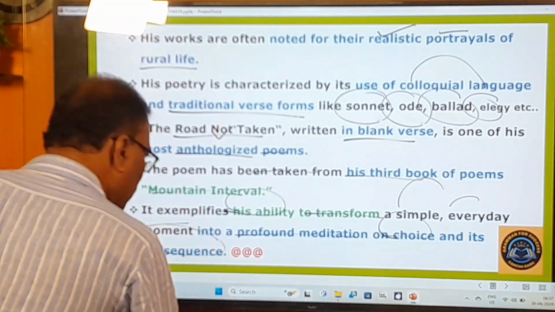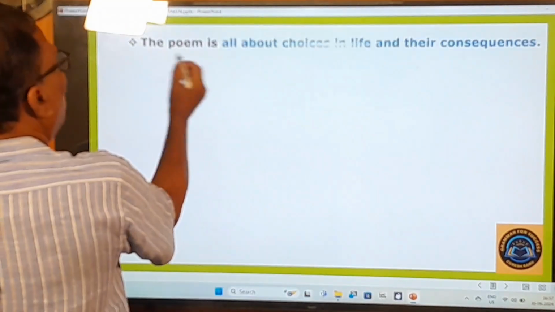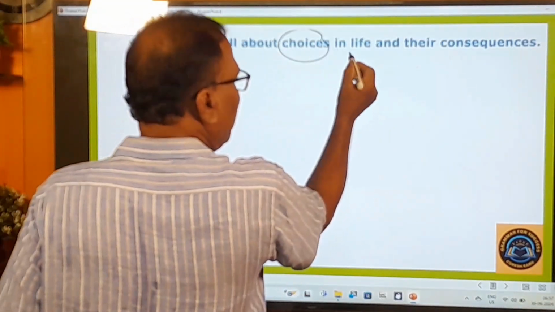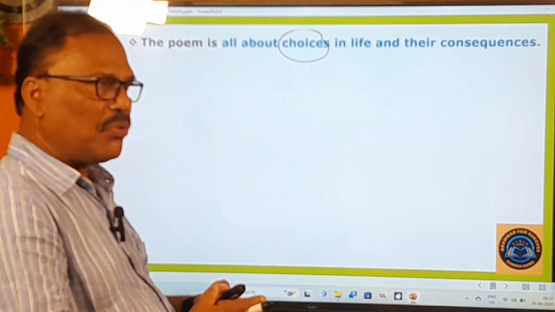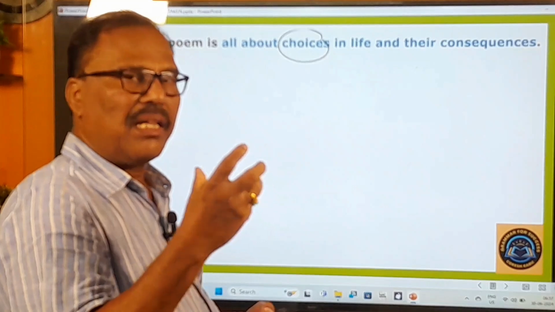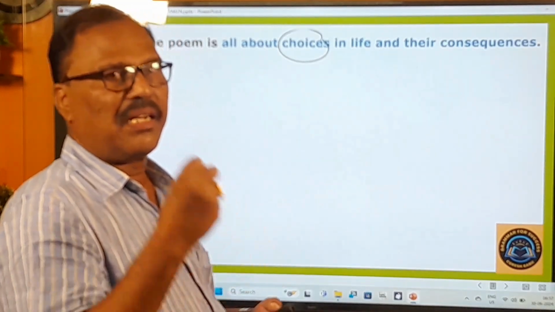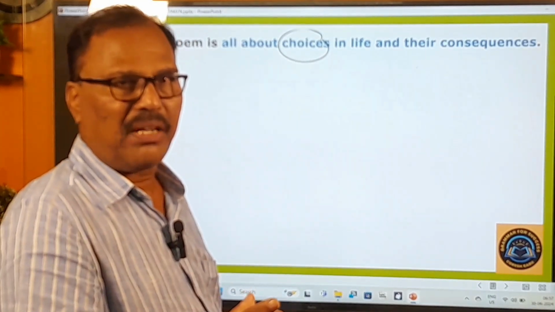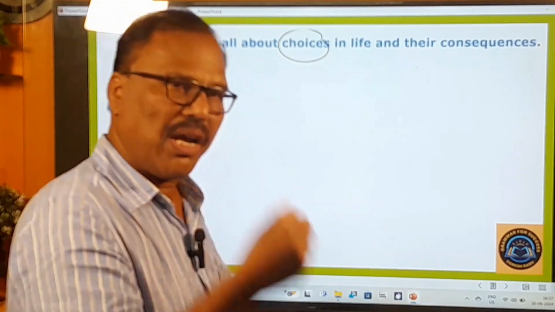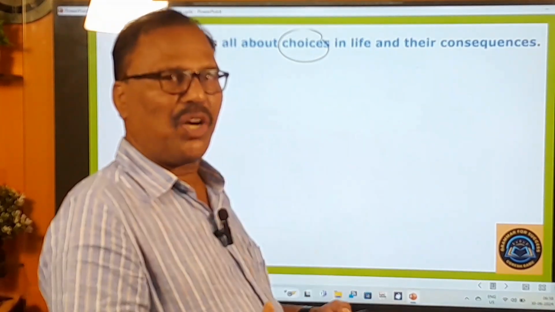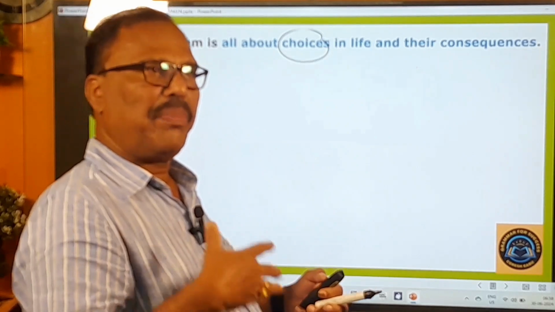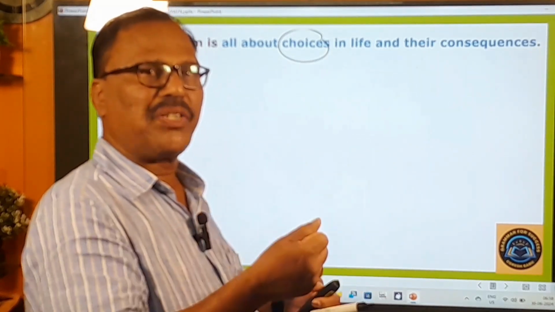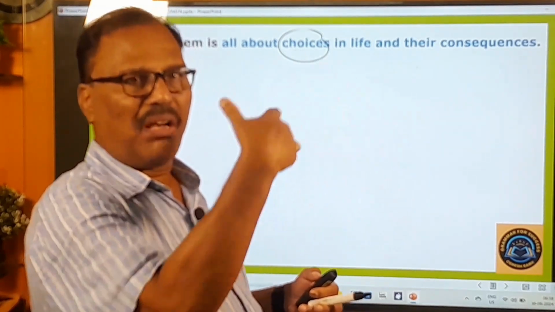We are also going to learn about other things of the poem. The poem is all about choices in life. So you will come across so many choices in your life. Choosing or making the better choices is really a tough job for you. When many choices come and stand before you, you will be unable to choose the best of those choices.